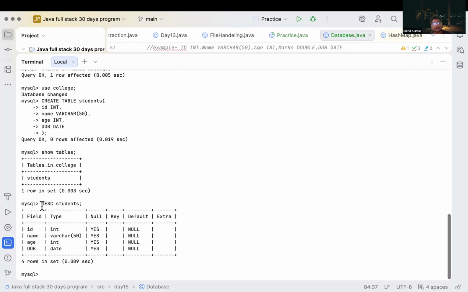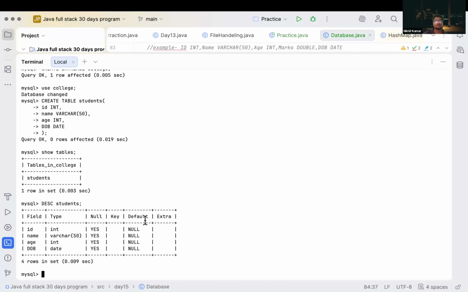It has some fields: ID, int; name, varchar; age, int; date of birth, date. Correct? Null, key, these are some extra things we will discover in later classes as well.